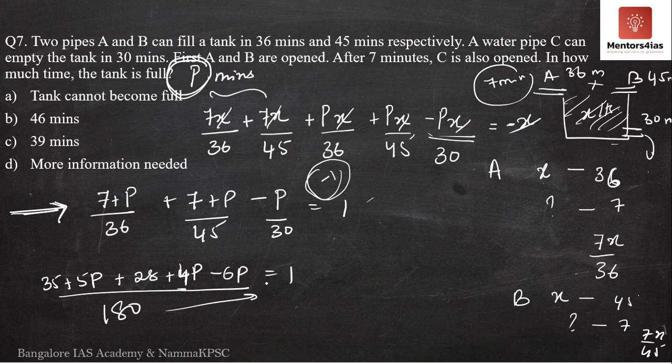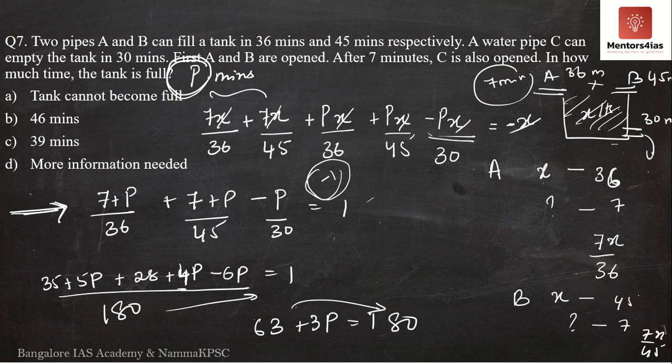I will take 180 to the other side. I'll multiply this. 35 plus 28. 30, 20 is 50, 58. 58 plus 5 is 63. 5p plus 4p is 9p. 9p minus 6p is 3p. 3p is equal to 180.